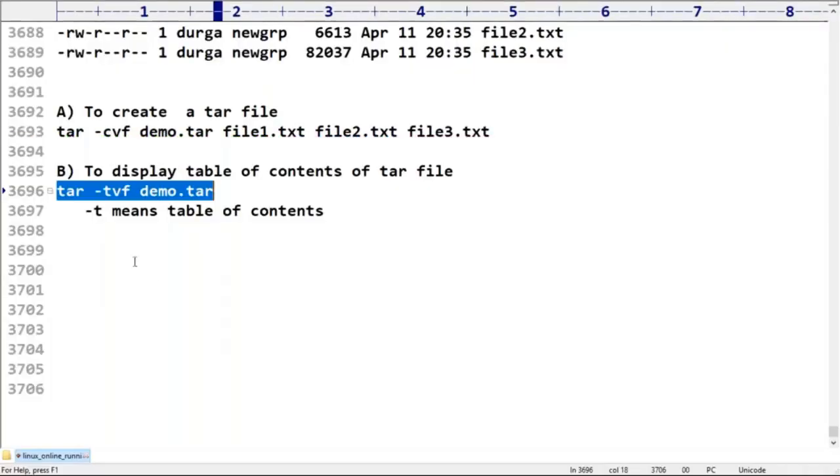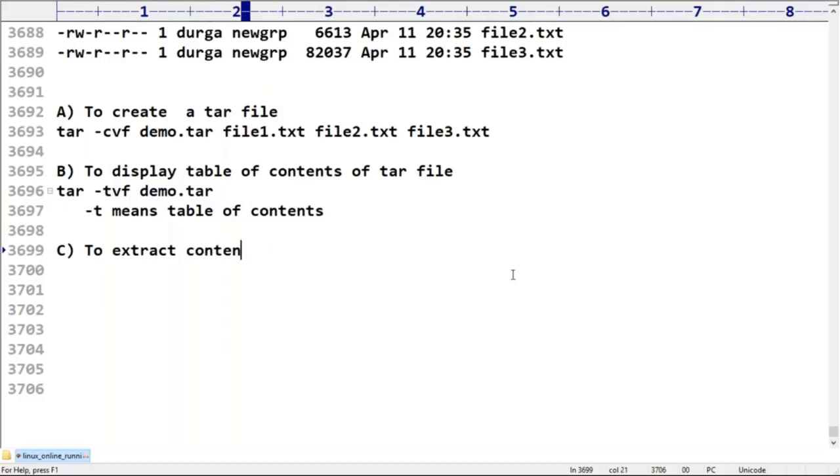Can you please extract this tar file? What is the next command we require to use to extract the contents of the tar file? tar -xvf demo.tar.